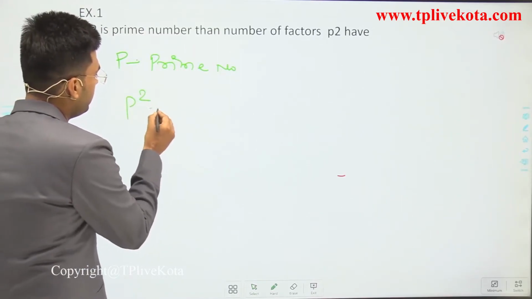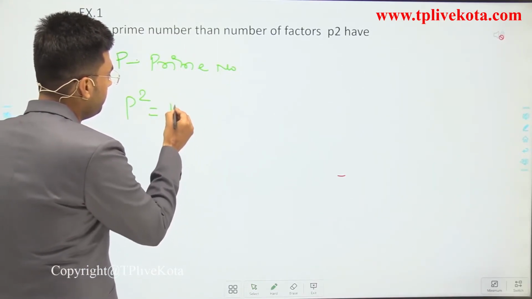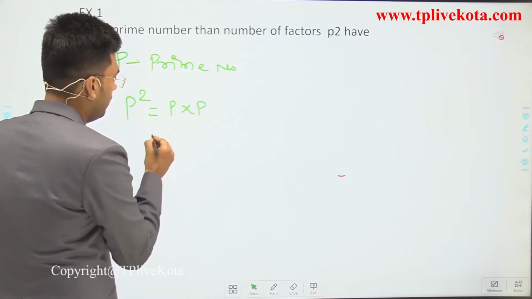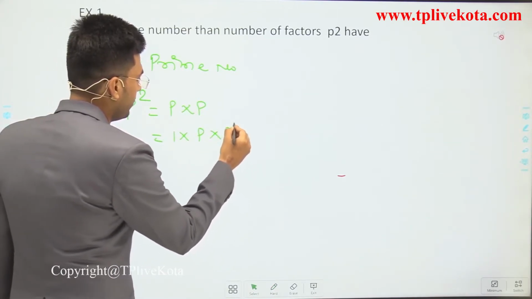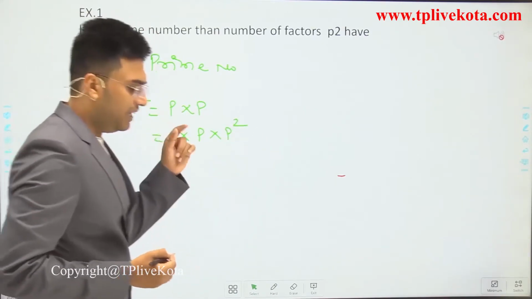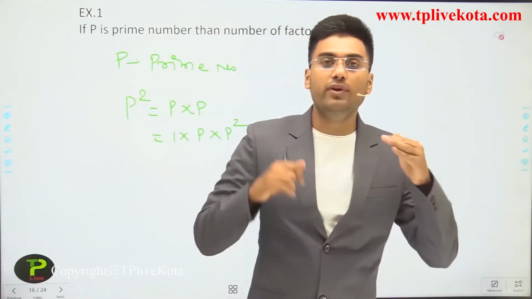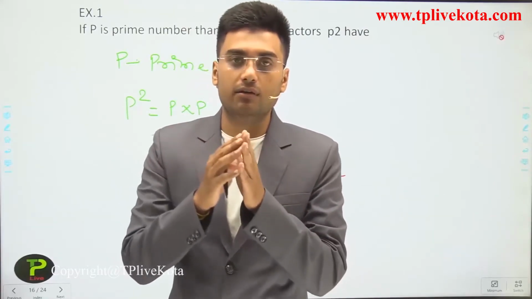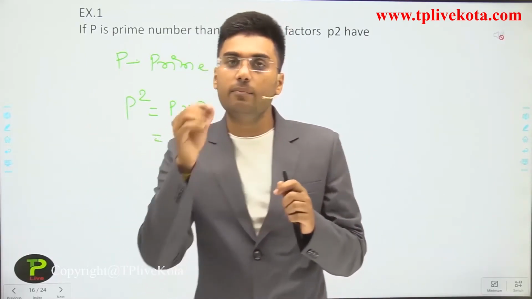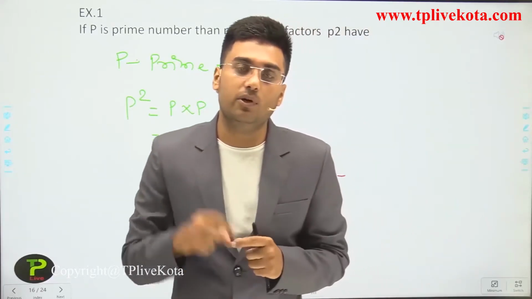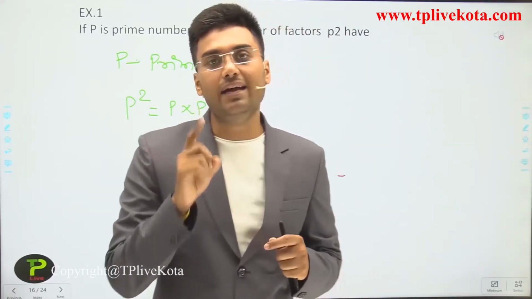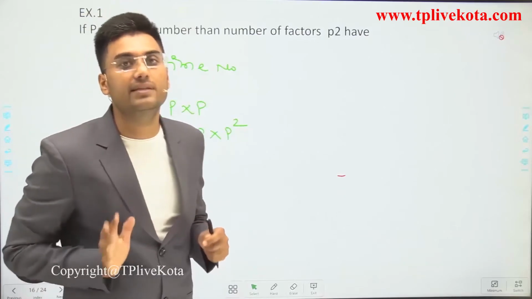p square is equal to p multiplied by p, or we can write 1 into p square. Here, if p is a prime number, then we cannot divide p into two or more smaller natural numbers. It has two factors only, 1 and p itself.